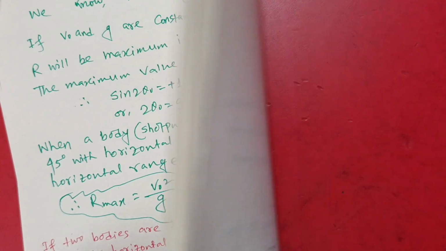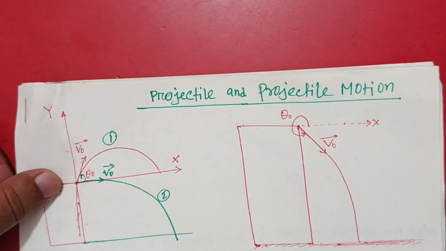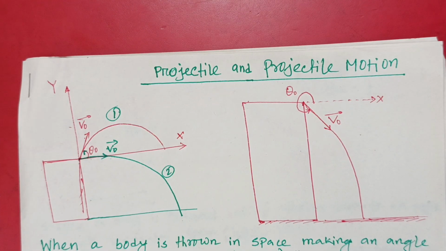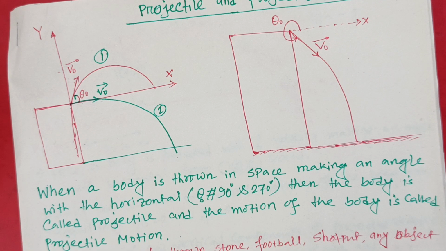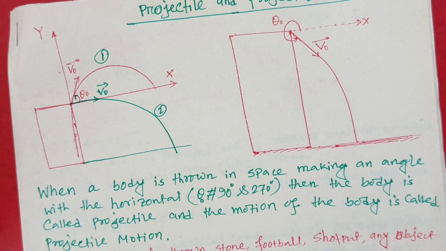Now we can recap the whole topic, this projectile motion. When a body is projected making an angle theta naught with the horizontal, the condition is theta naught won't be 90 degrees or 270 degrees, because 90 degrees and 270 degrees are throwing and falling bodies. In the case of 90 degrees and 270 degrees, the body will follow one-dimensional motion. For this reason, we neglect these two angles. Otherwise, all angles are taken to be a projection angle.